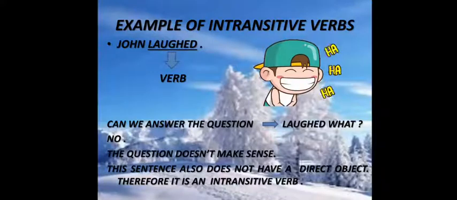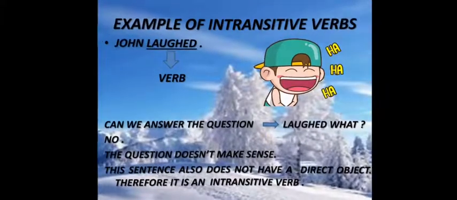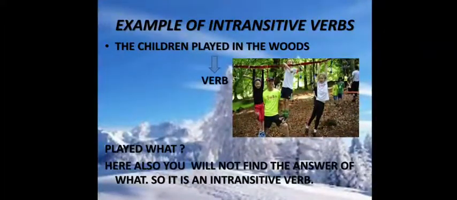Let's have a look at some more examples of intransitive verbs. John laughed. Here laughed is the verb. So can we answer the question laughed what? No. Again the question doesn't make sense. This sentence also doesn't have a direct object. Therefore, it is an intransitive verb. The children played in the woods. Played what? Here also you will not find the answer of what. So, it is an intransitive verb.